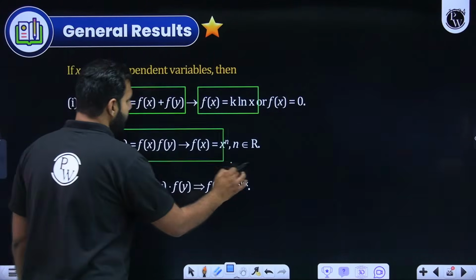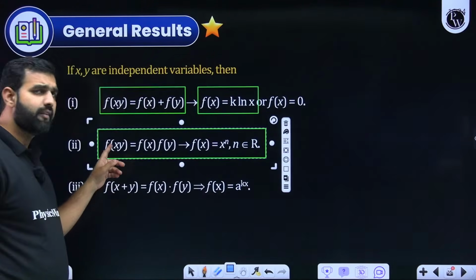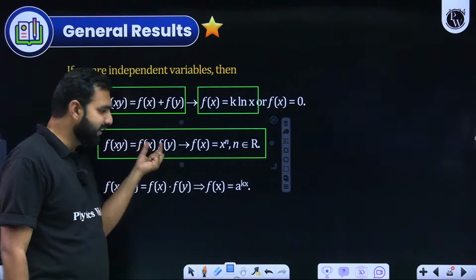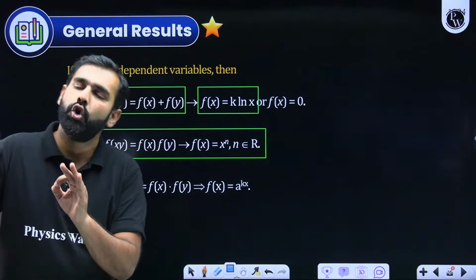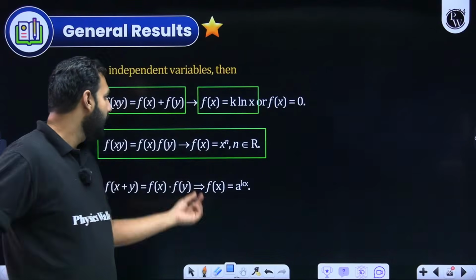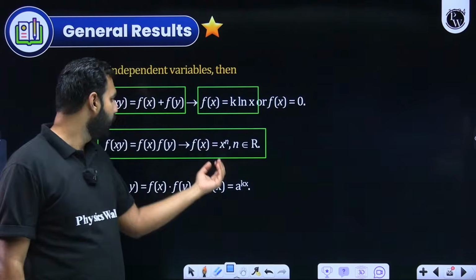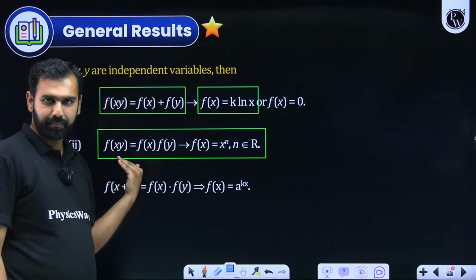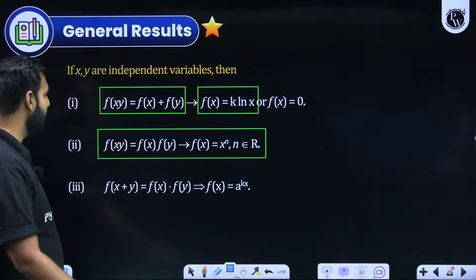If you are given f of xy as f of x into f of y, in that case, don't hesitate in taking f of x as x to the power n. I hope you can clearly see this property getting fulfilled.